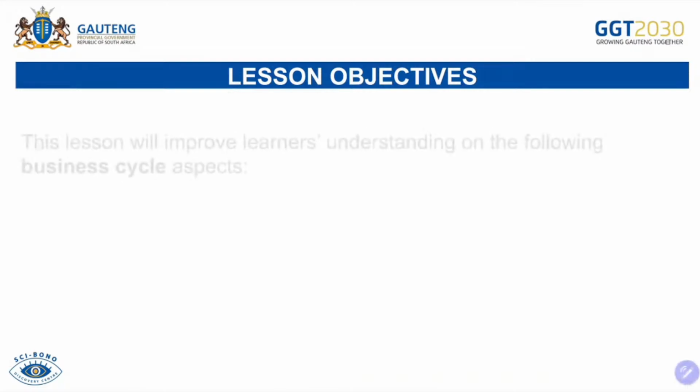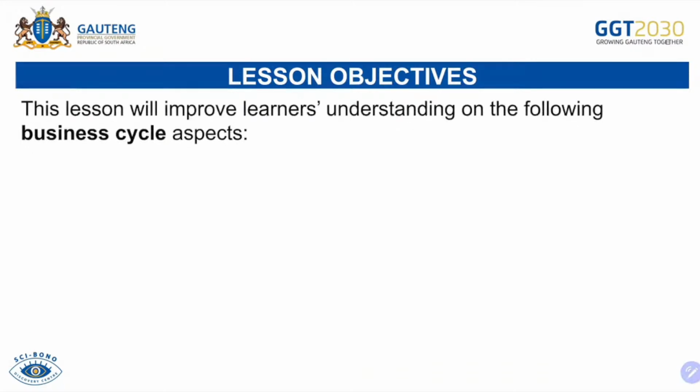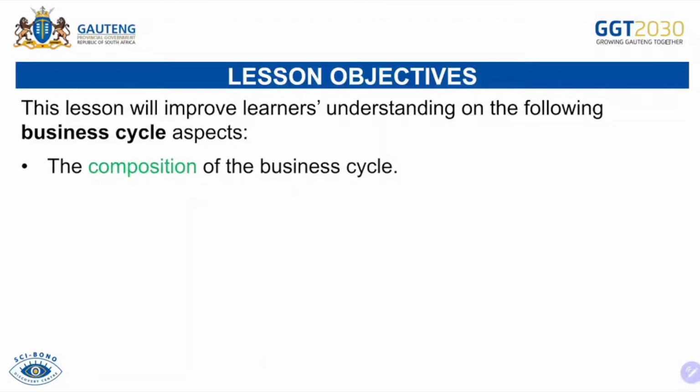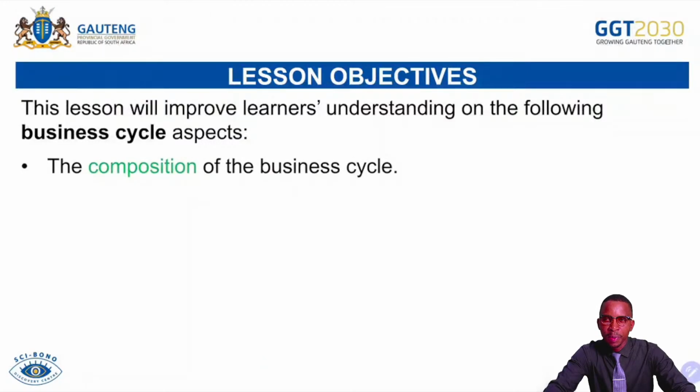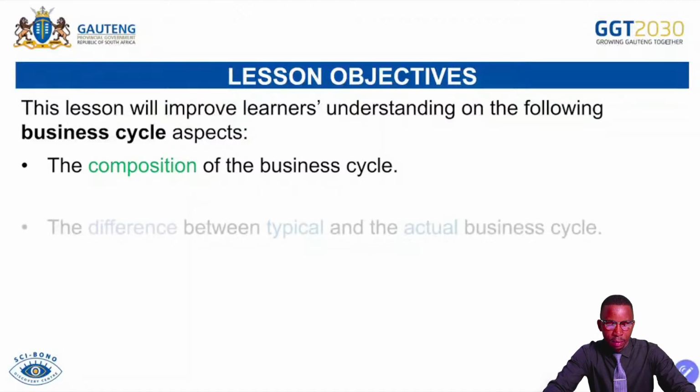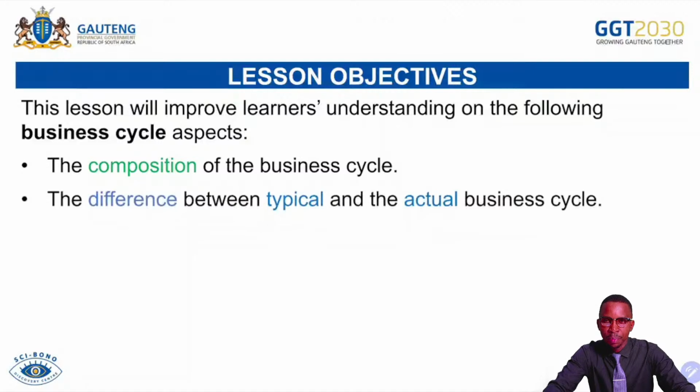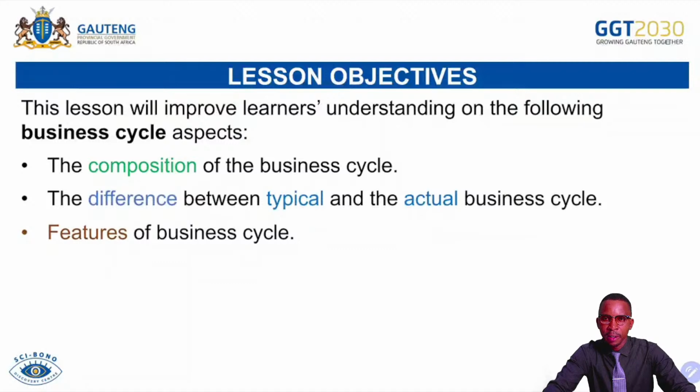These are the lesson objectives that will be achieved during the course of this lesson. This lesson will improve your understanding in the following aspects of the business cycle, namely the composition of the business cycle. This is where we will be able to see how it is composed, the characteristics of the business cycle, the diagram for the business cycle. Number 2, the difference between typical and actual business cycle. It will give you a clear view on how you can really separate the typical business cycle and the actual business cycle. And then also the features of the business cycle. You will know different periods of the business cycle that are part of its characteristics.